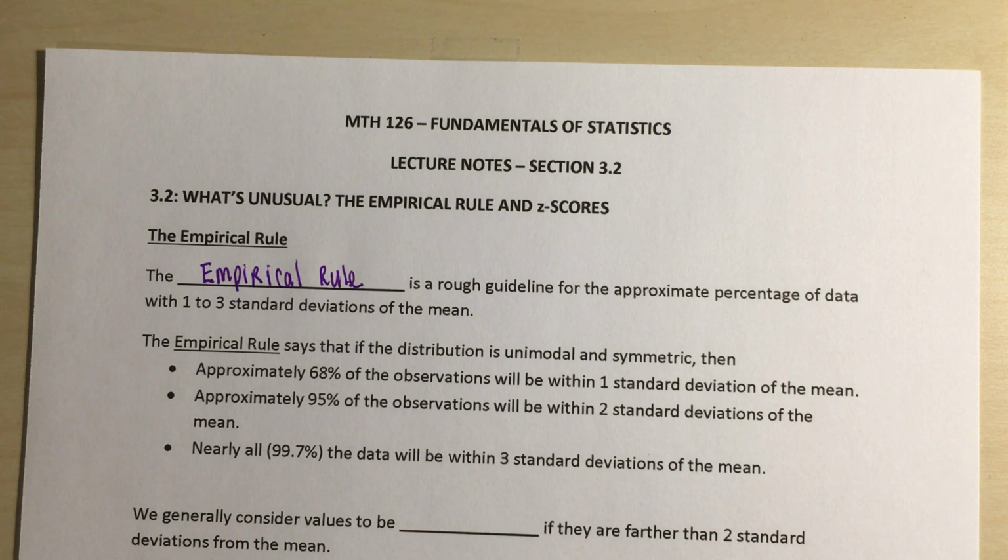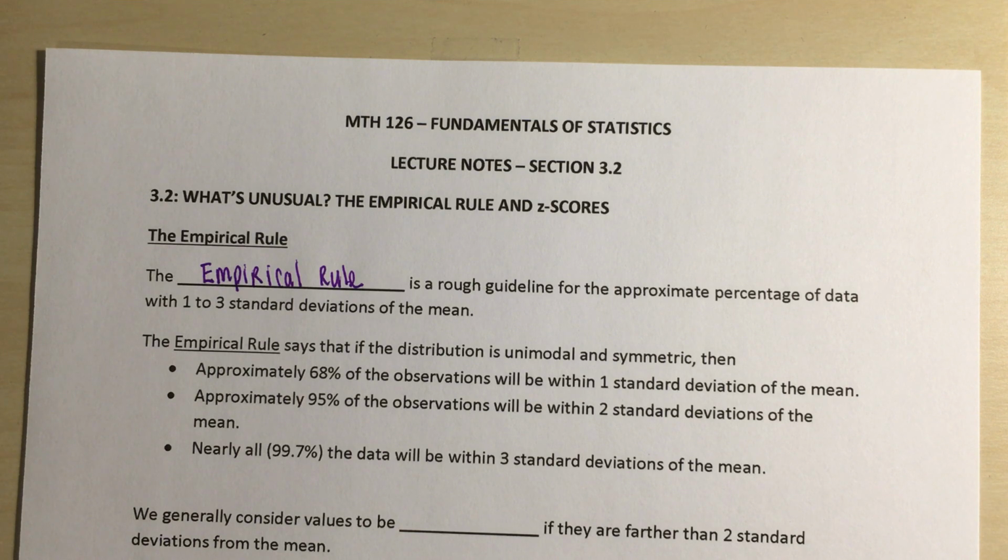Approximately 95% of the observations will be within 2 standard deviations of the mean. And nearly all, 99.7% of the data will be within 3 standard deviations of the mean. So again, we're going to continue to use our mean and our standard deviation for our unimodal symmetric distributions.